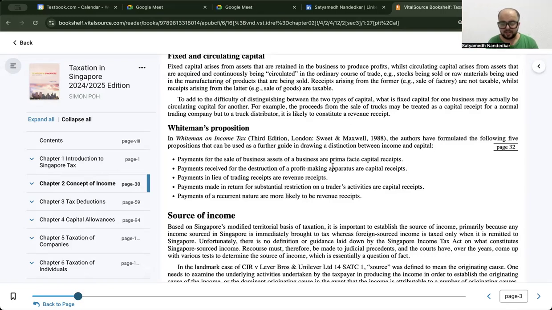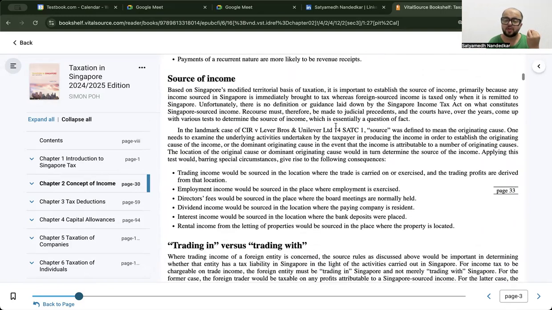Post this, the next discussion that we'll have would be on different sources of income.